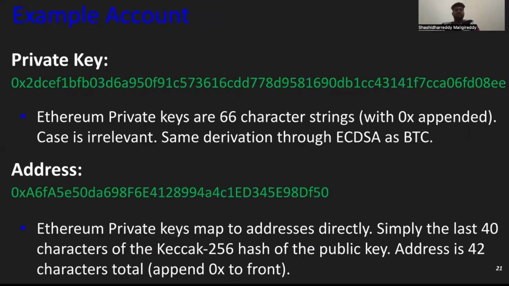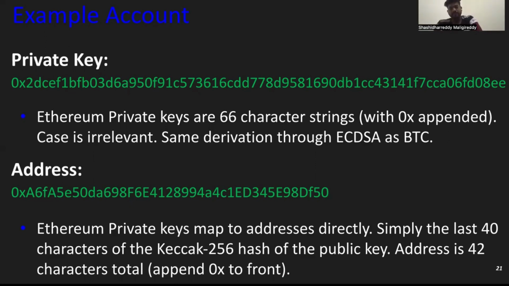So we'll see now an example account. An Ethereum private key is generally a 66 character string with 0x prefix. The case is relevant. Same derivation through ECDSA, same as Bitcoin. For the address, we have 40 characters. Ethereum private keys map to addresses directly. Simply the last 40 characters of the Keccak-256 hash of the public key. The address is 42 characters in total.